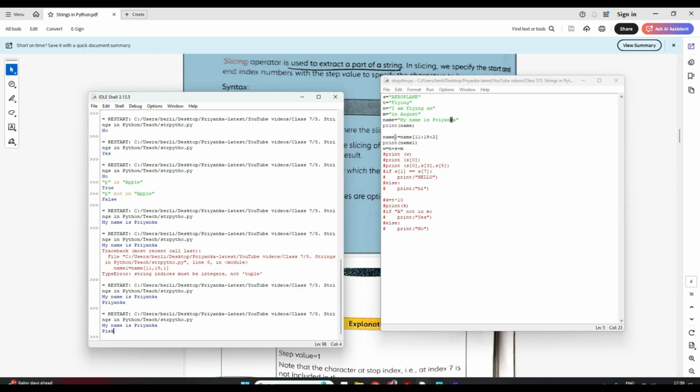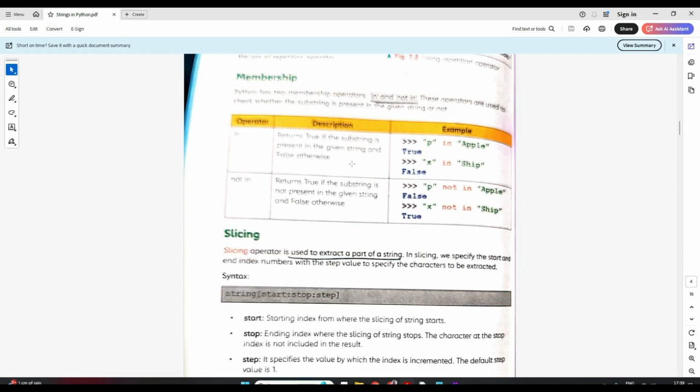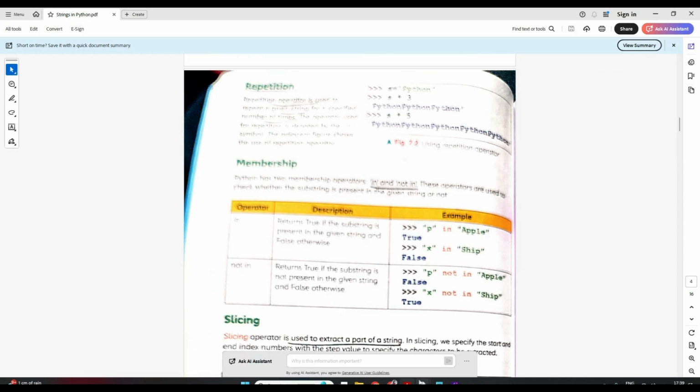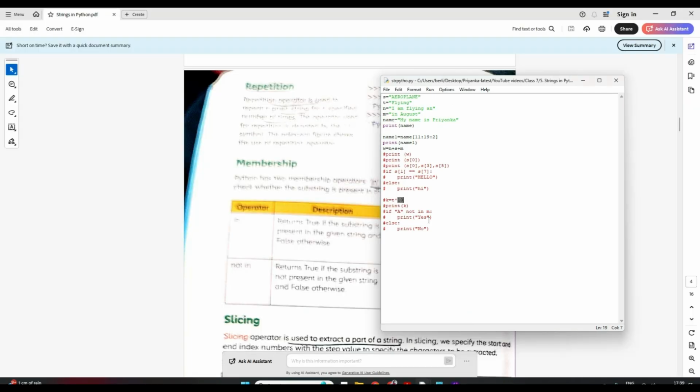So till now we have done 4 string operations. The first was concatenation, where we are just joining the strings together with a plus sign, right? The second, we did the repetition, where if I want the same string to be repeated 10 times, 20 times, then we use this star sign and the number of times you want. Then the third was, even I forgot, membership, right?